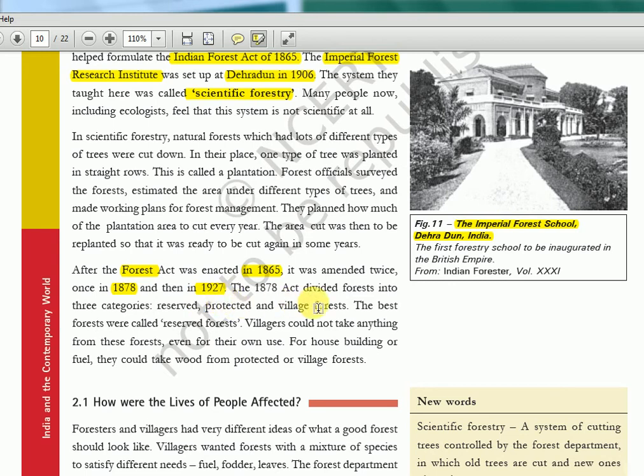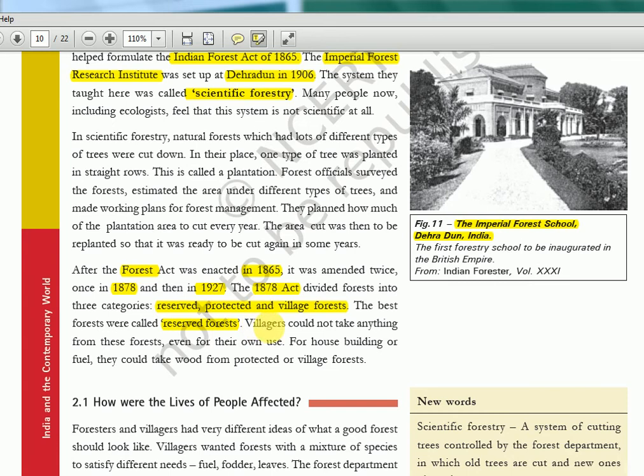Now, the 1878 Act divided the forest into 3 categories: reserved, protected and village. This is like the biosphere thing which we study, where we have the core zone, then the transition zone, then another outer zone. So 3 zones are there, where people's participation and occupation will be controlled. In the same way the forest had 3 categories under the 1878 amendment. Reserved will be totally protected and nobody can enter.